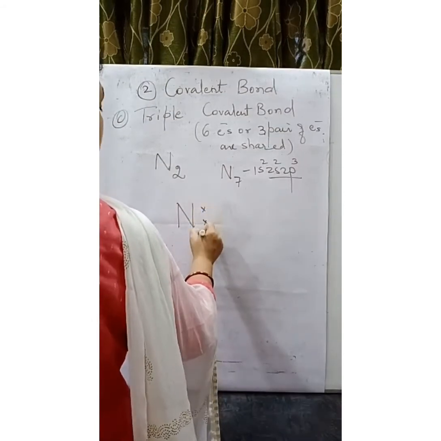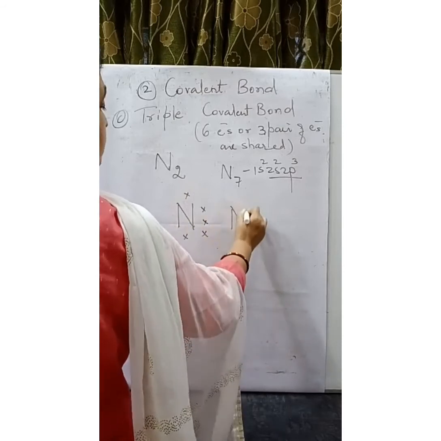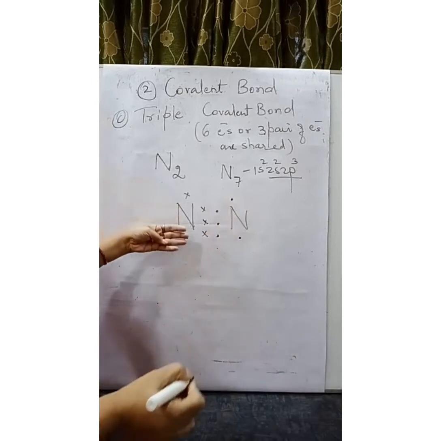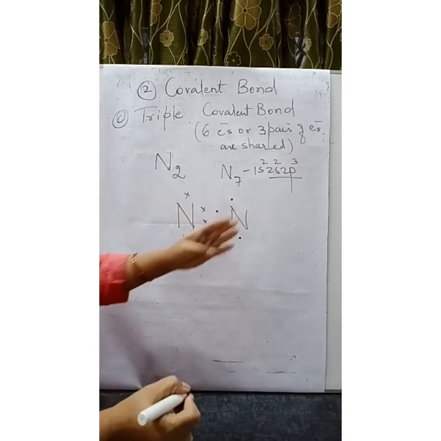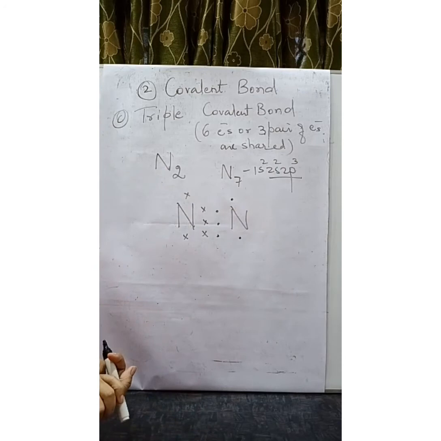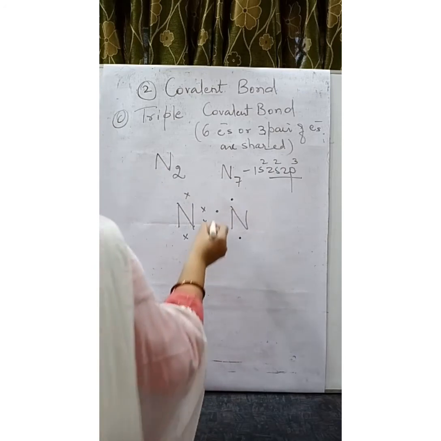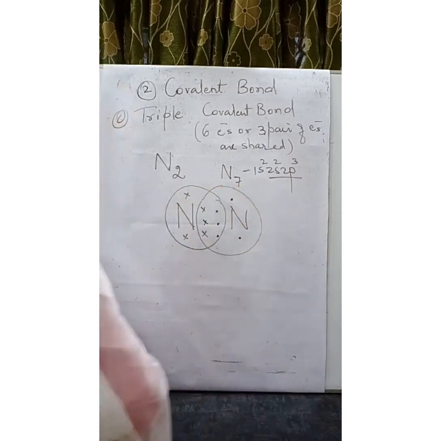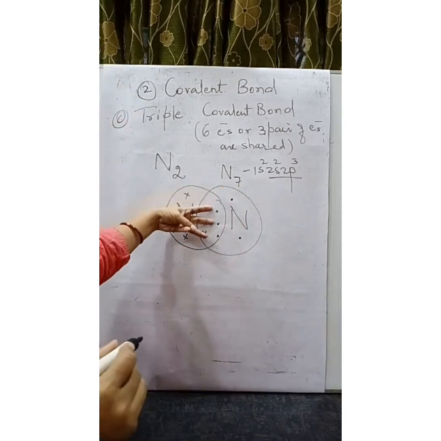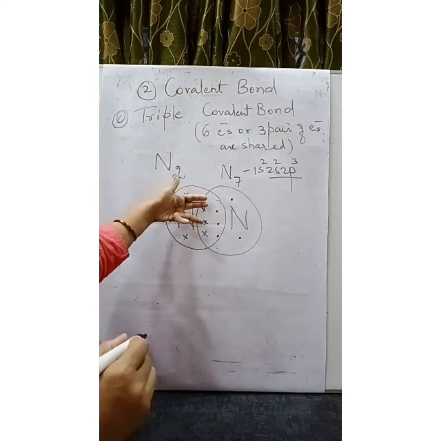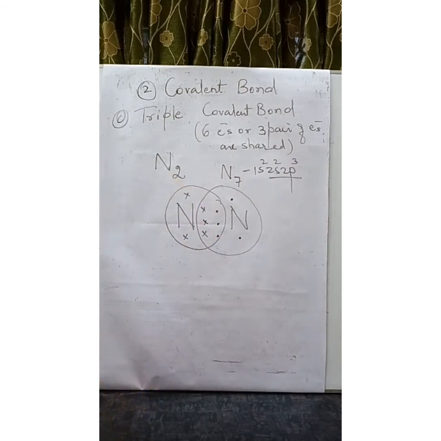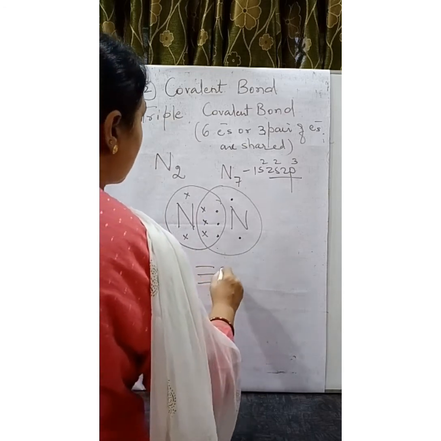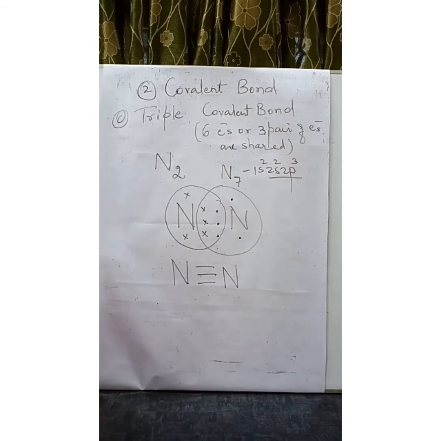Nitrogen 1, 2, 3, 4 and 5. This nitrogen also 1, 2, 3, 4 and 5. This nitrogen also wants 3 electrons, and this nitrogen also wants 3 electrons. So both are in need of electrons. So they take from each other, mutually sharing the electrons. Look at this area of intersection. 6 electrons or 3 pairs of electrons are shared, resulting in the formation of a triple covalent bond.